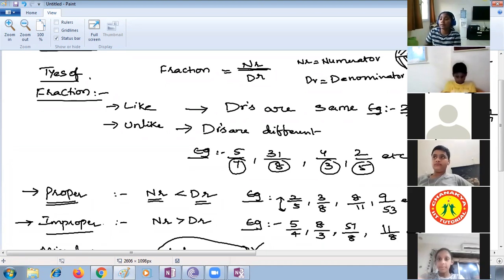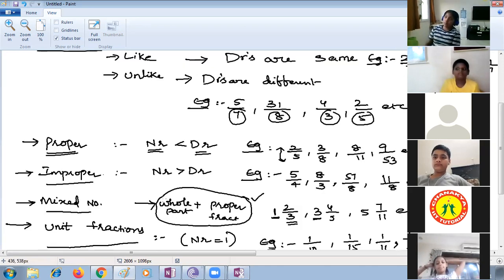No, ma'am, because 9 is greater than 3. Yes, so we can reduce it and make it a whole number. Good. And another question, Mahavir, what are improper fractions? Ma'am, improper fractions are those where the numerator is greater than the denominator.